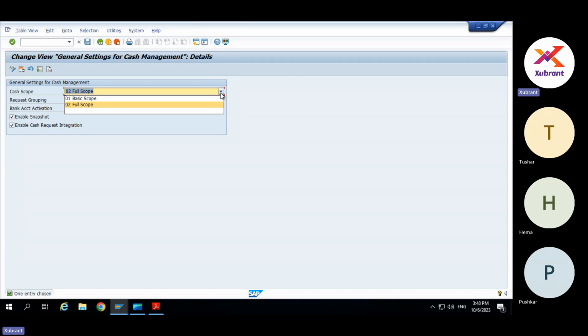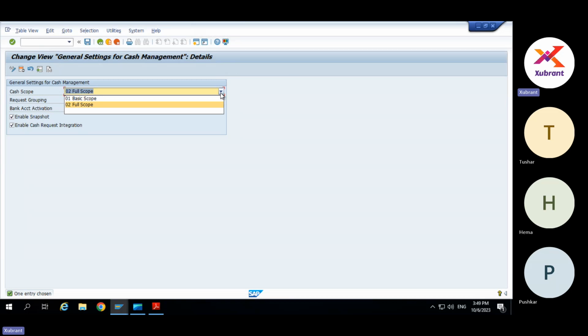Full scope is required for the full scope bank account management, BCM, approval workflows. If you take basic scope, you will still be able to create house banks and bank accounts and all that, but you will not be able to use any advanced functions like the signatories or the mechanism. There is a detailed SAP note on this. I can forward this to you. I'll check and forward. It's available, the differences between basic scope and full scope.